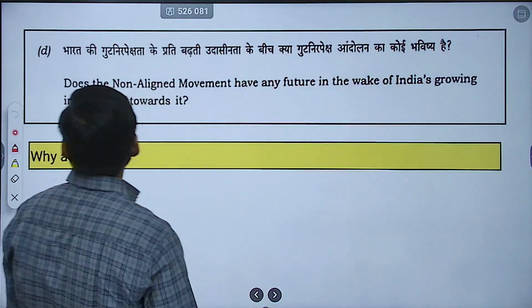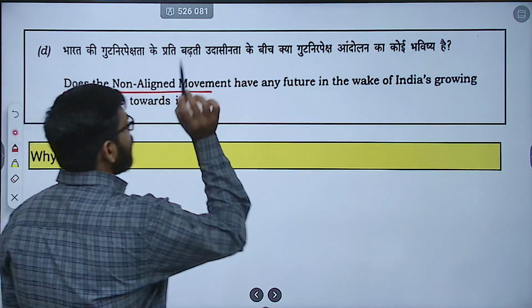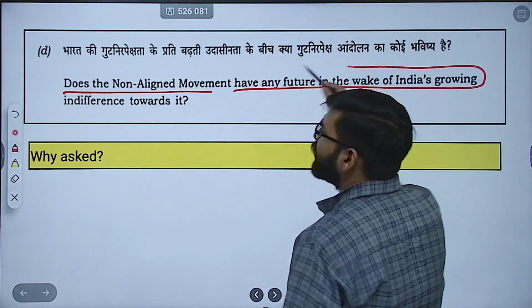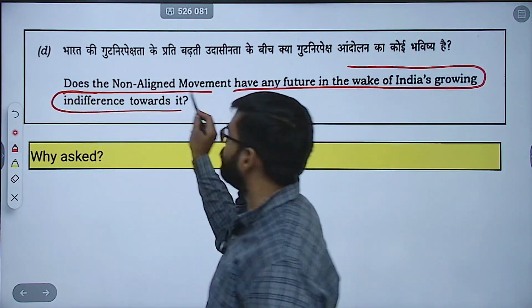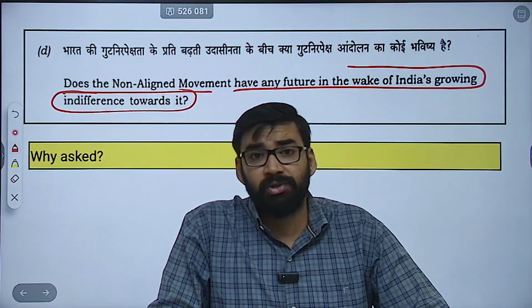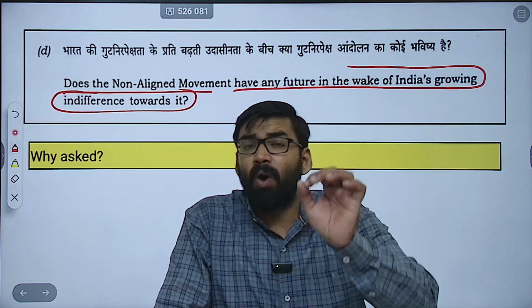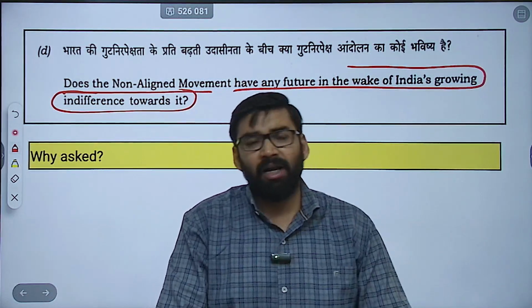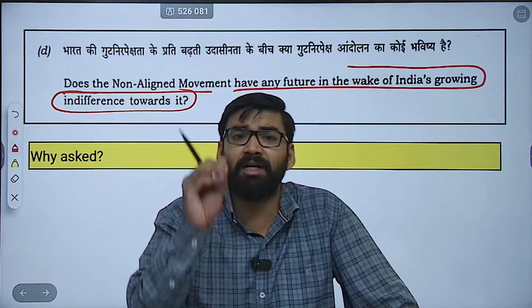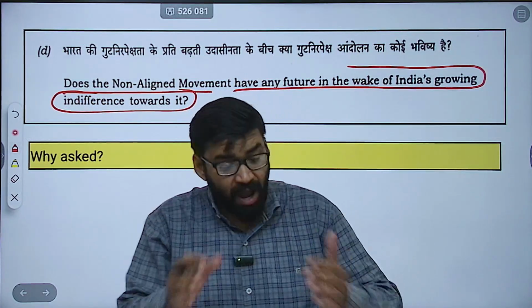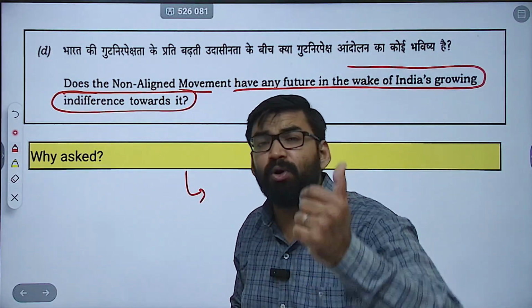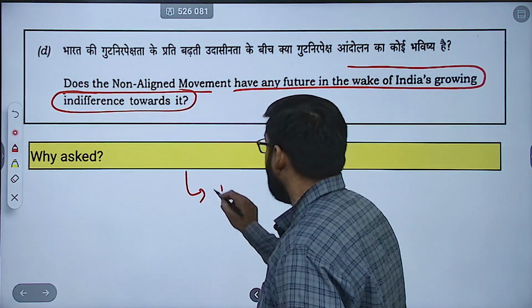Next question is, does the non-alignment movement have any future in the wake of India's growing indifference towards it? This question. Now, first of all, why this question is asked? Let me tell you that this question challenges students to explore India's foreign policy, and this question also wants you to explore India's foreign policy paradigm shift.